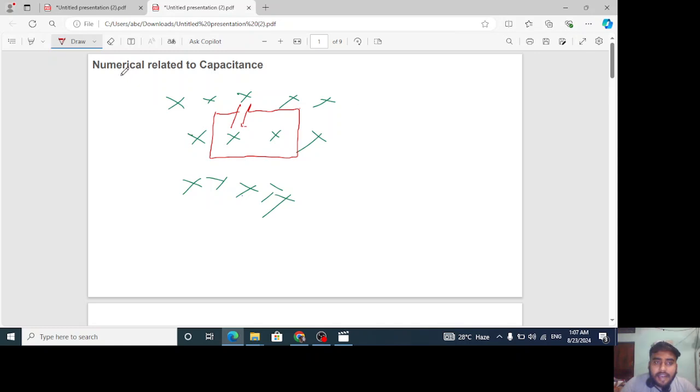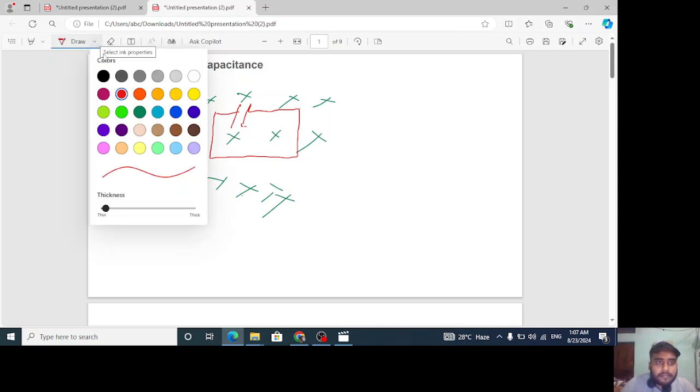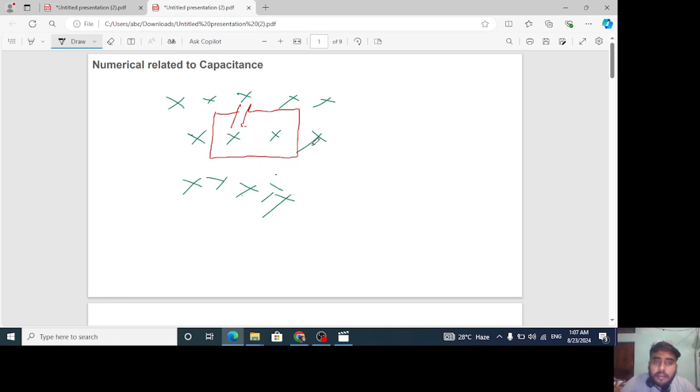So what is it asking us here? They are asking us what will happen here. It is plate A. It is plate B. What charge is going to be on plate A and what charge is going to be on plate B? It is asking us this. And the condition given here is that initially they are neutral.